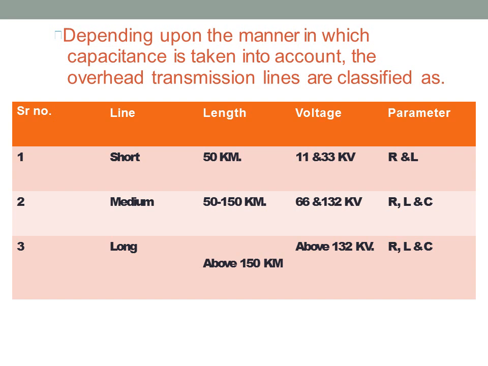In medium transmission line the capacitance is considered as shunt capacitance, where R and L, or resistance and reactance, are considered to be in series.